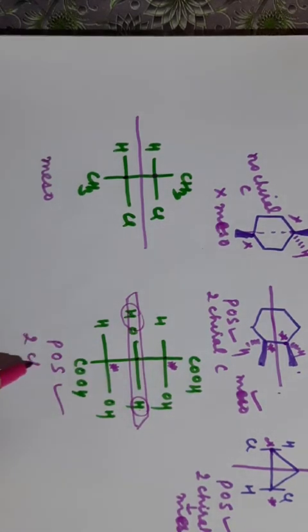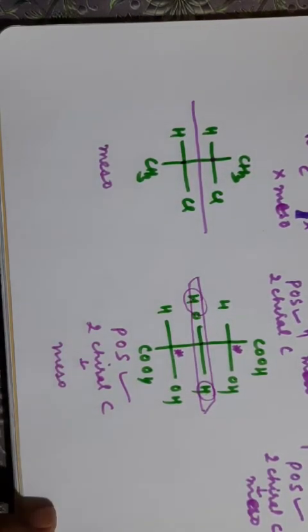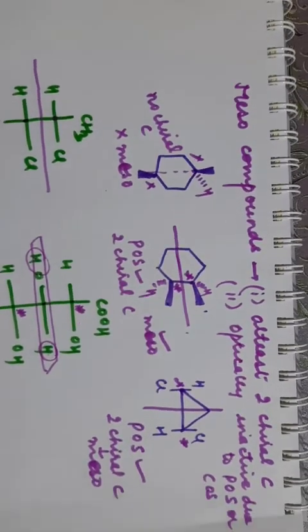There are 2 chiral carbons here, so it is a meso compound. Clear? So you have to check 2 conditions for meso compounds. There must be at least 2 chiral carbons and the compound must be optically inactive, either due to POS or COS, or both are present. If COS is present and POS is also present, the molecule is still a meso compound. Clear?